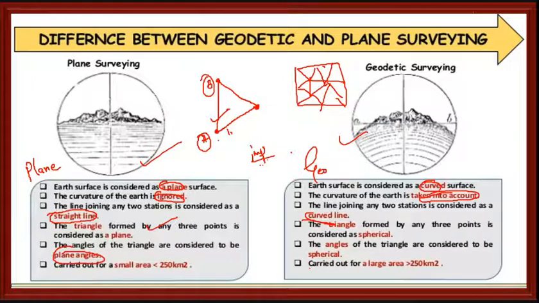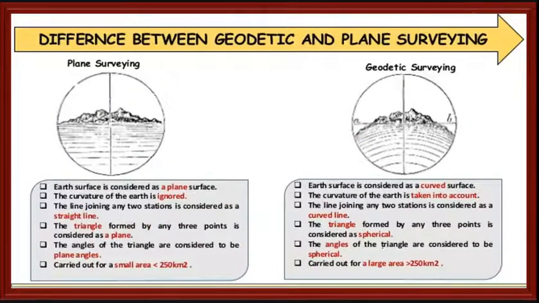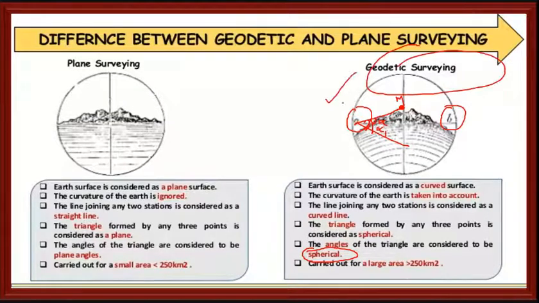In geodetic surveying, the area will be quite larger, and the angles of the triangle are considered spherical. Station A and B are there. While taking the angle, say this is the midpoint, we will consider alpha, and we have some corrections for this with respect to spherical angles. We will call this alpha 1. Regarding geodetic surveying, we will see in the next year.